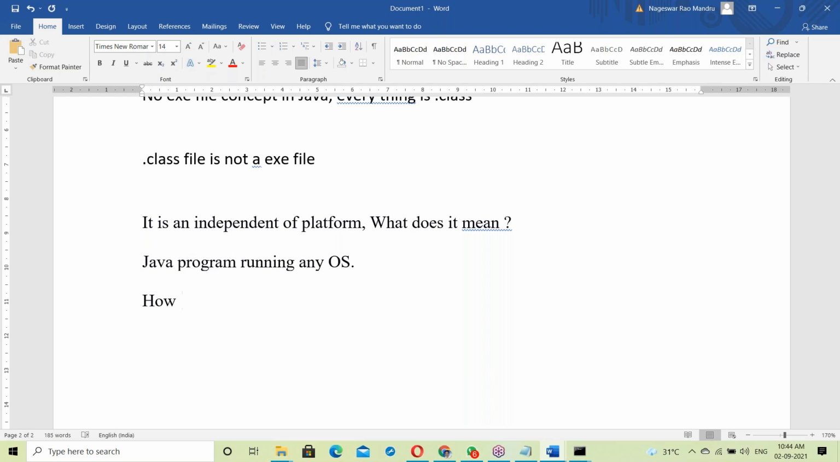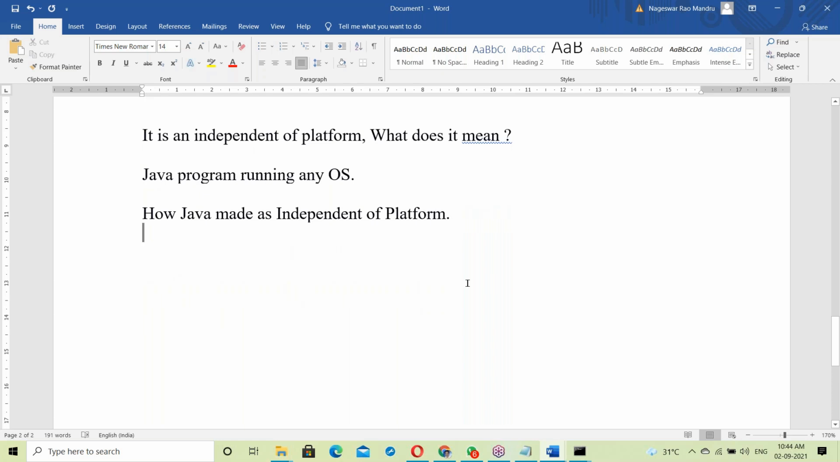The next immediate question is, how did Java make us independent of platform? Yes, Ashish: compile once and run on any platform, JVM. Okay, fine.